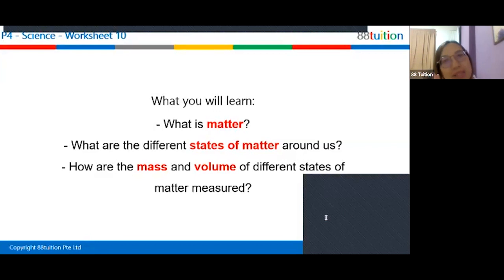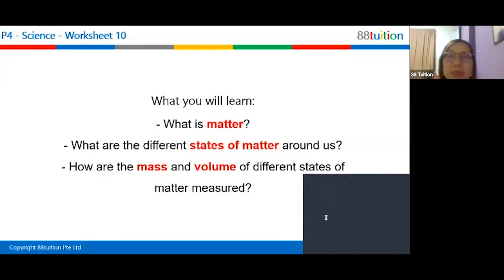First condition is you must have mass. I should be able to put you on a weighing machine and there should be a number. How many grams? Even if it's very small, it can be 0.00001 gram, it is still a mass. So the object must have mass, then I call it matter. Second condition is the object must take up space.